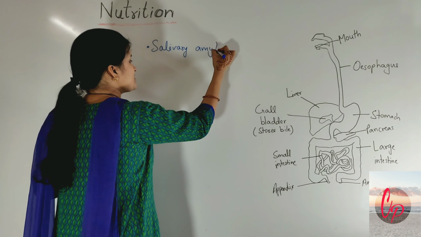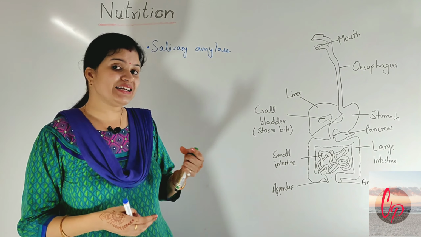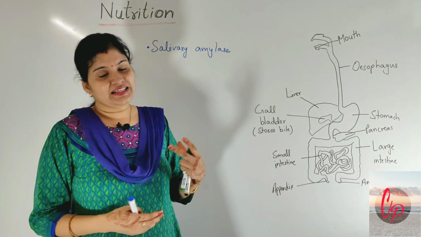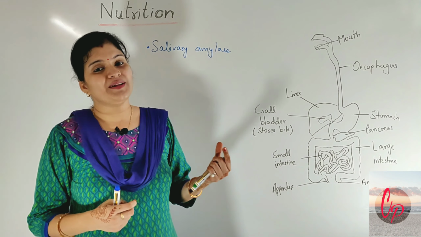This enzyme is present in the saliva, and it gets mixed with the food present in the mouth, as saliva is being mixed with the food item. So salivary amylase is also mixed. What is the result of this mixing of saliva with the food? Basically, the starch present in the food material will be converted into simpler sugar molecules, basically maltose. This is the simple sugar which can be formed in the mouth itself.